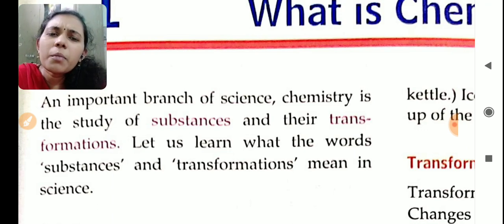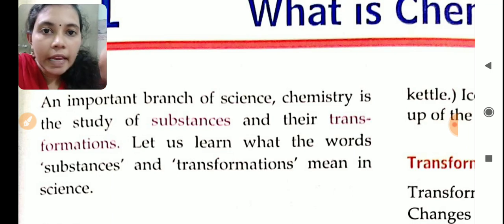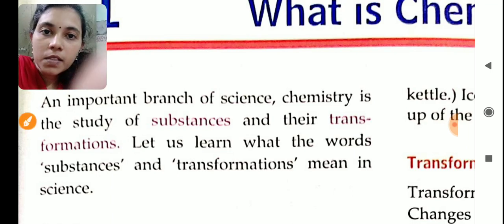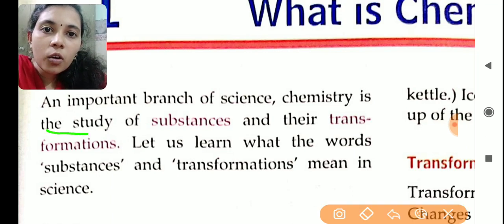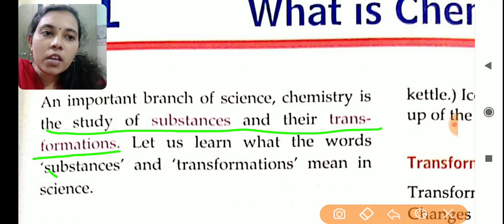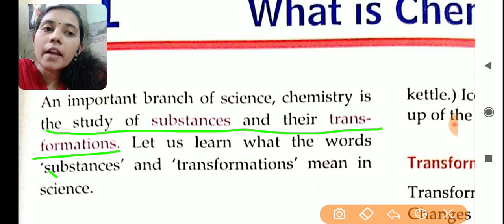So what do you mean by substances? Substance means anything around you. What all are seen around you, that is called substance. Chemistry is that branch of science which is used for the study of substances and their transformation.